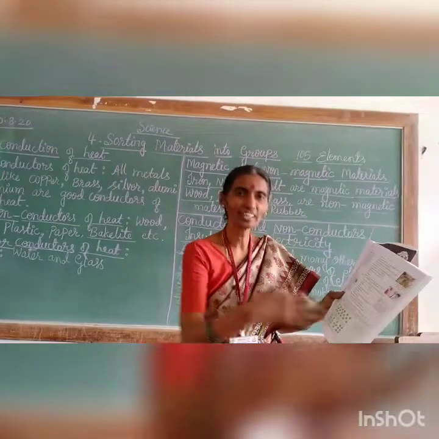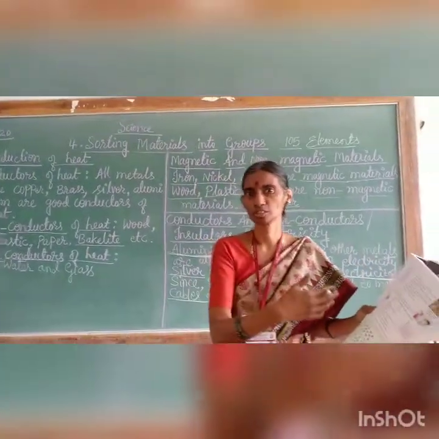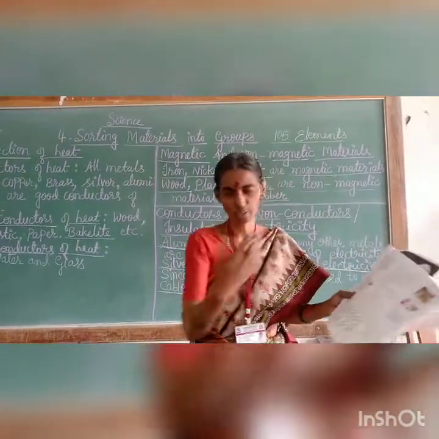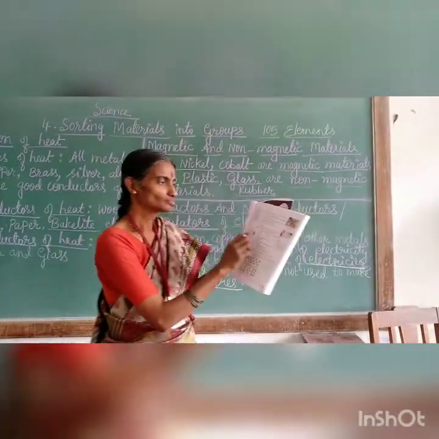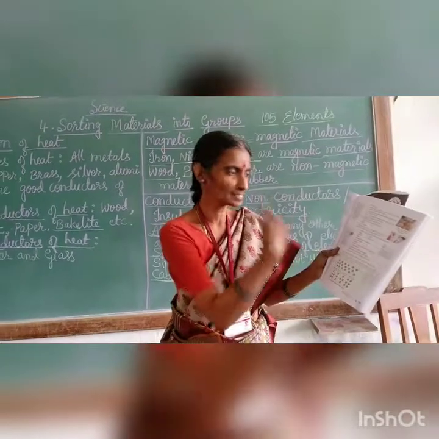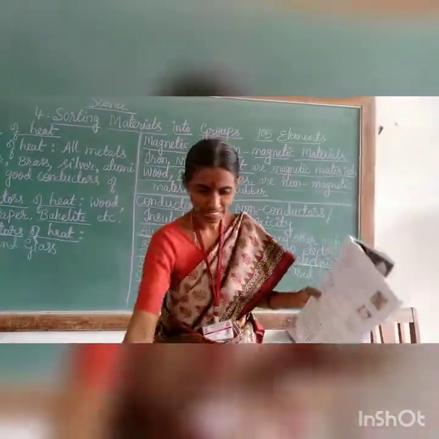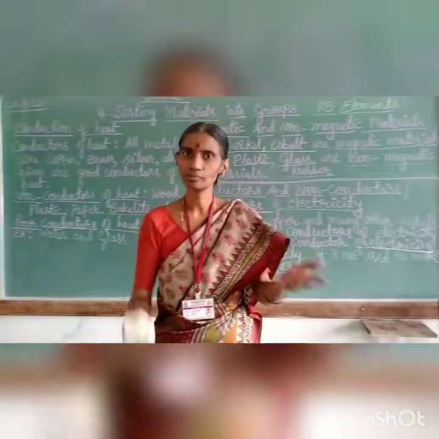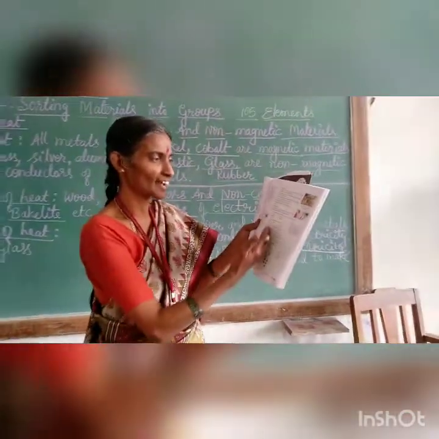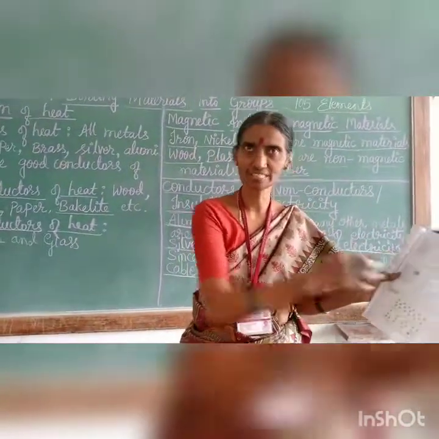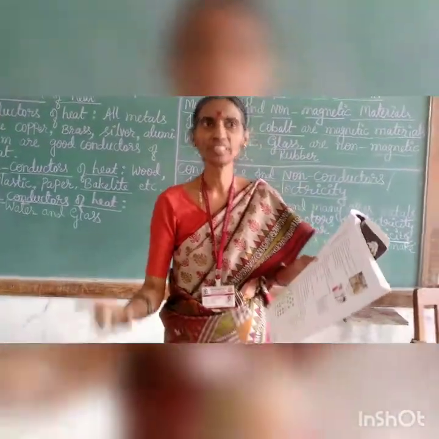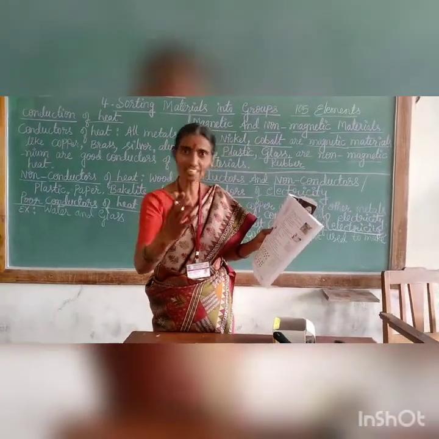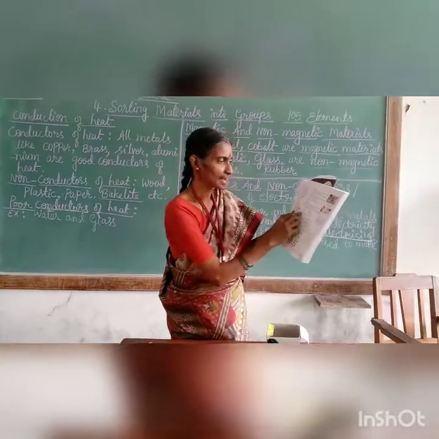Like that, depending on color and taste, the fruits which are sour, like grapes and orange, we keep separately. So depending on the taste also, the materials are separated. Texture: the things which are soft and the things which have a rough surface are separated into groups. All these are the factors. Size also, small things and big things. Even in KG, children will learn short and tall. Depending on size also, we separate the things.